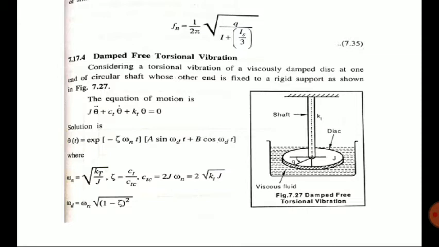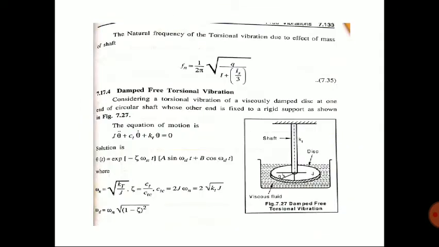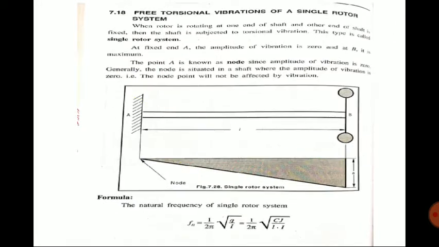Here what is happening is that in addition to the normal equation, a term Ct into theta dot will come, where Ct means damping coefficient. So finally we get the theta t equation, then omega n equal to root of k1 by J, and omega d equal to omega n into root of 1 minus zeta whole square. This is not that important, just check the equation. Then next topic we are moving to is free torsional vibration of a single rotor system.